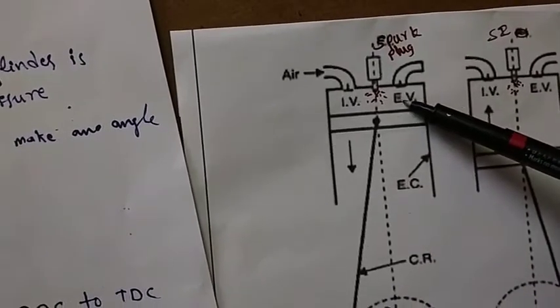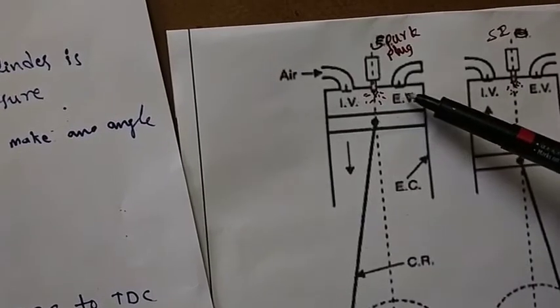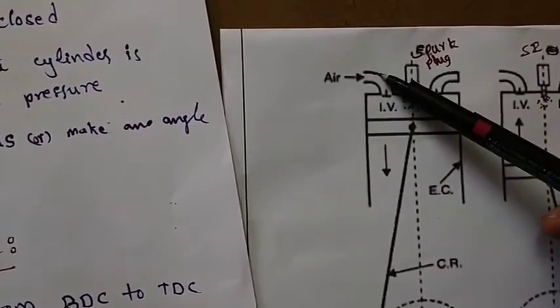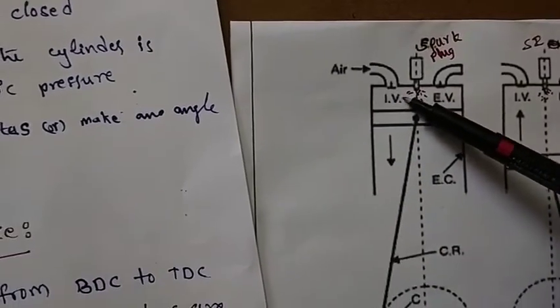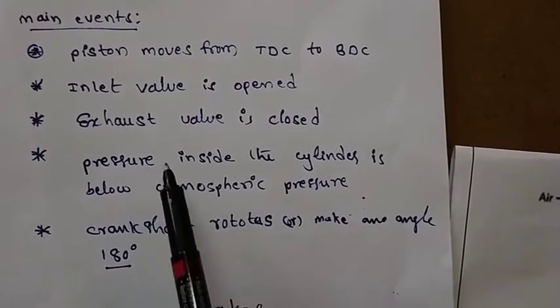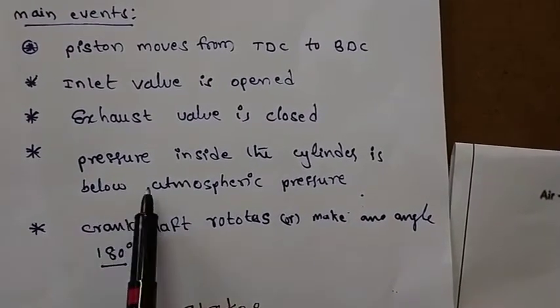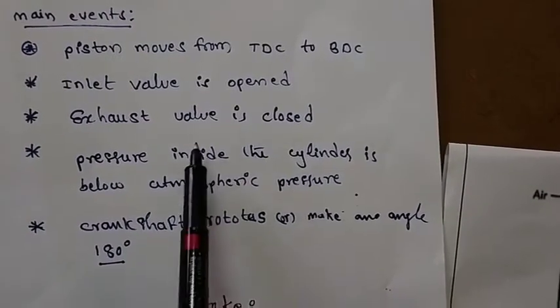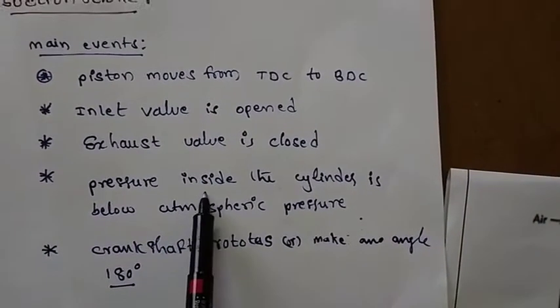This vacuum pressure will be very low compared to the atmospheric pressure. So the third point is, pressure inside the cylinder is below the atmospheric pressure, so air fuel mixture will enter into the engine cylinder.